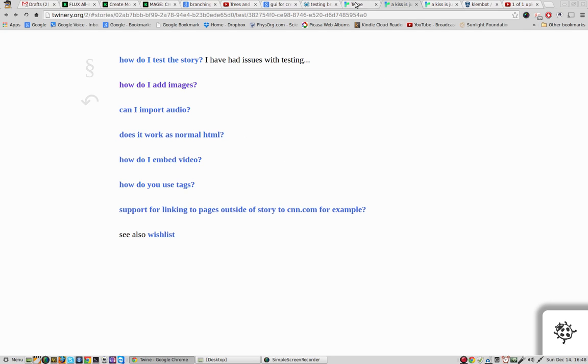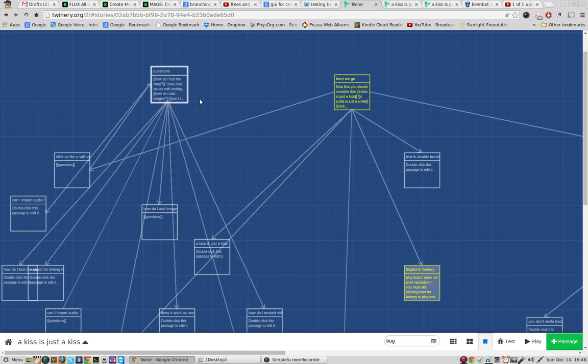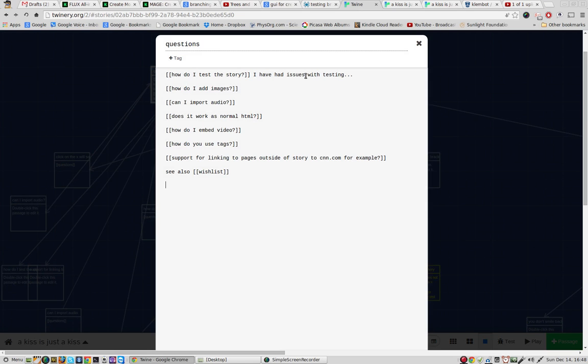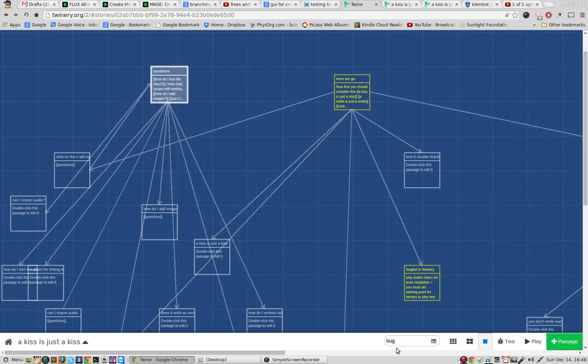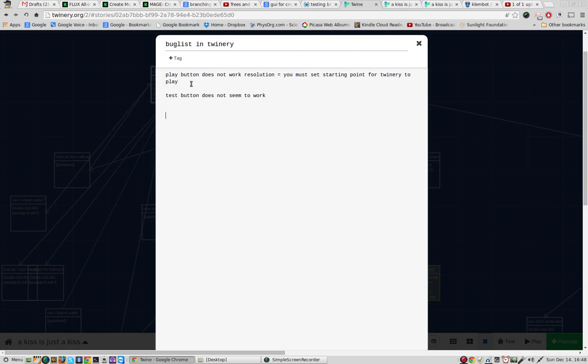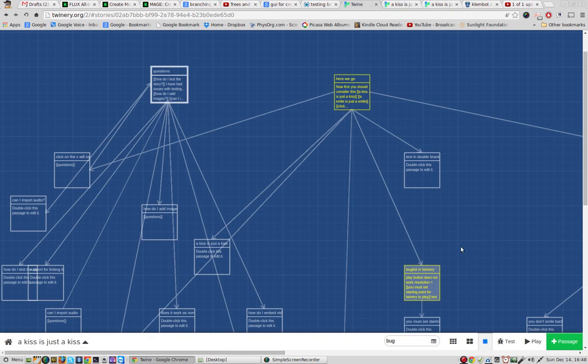Alright, so that was my bug report. It's not so much a bug report as a requirement. You have to set, where'd it go? It's a bug actually, and I said bug. It's not a bug, but you must set a starting point for Twinery to play, and that should create a new node for me right down here. And I click test this story from here.